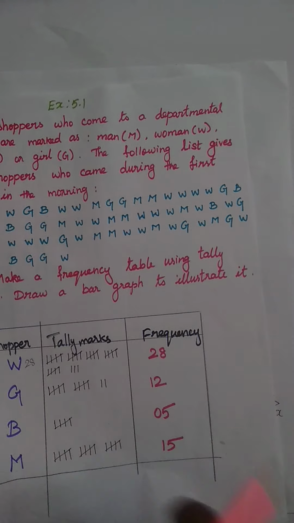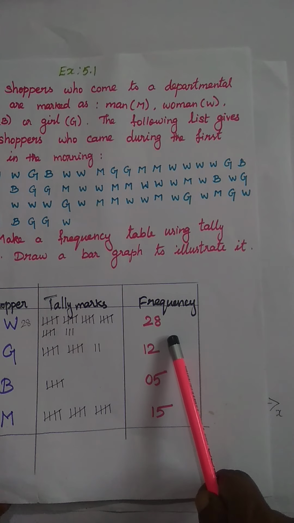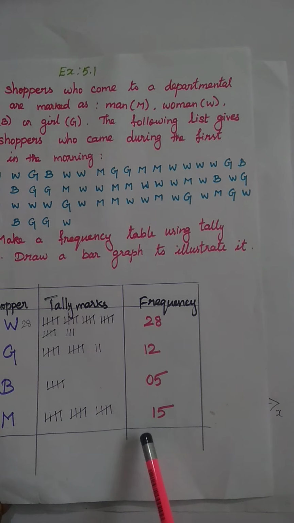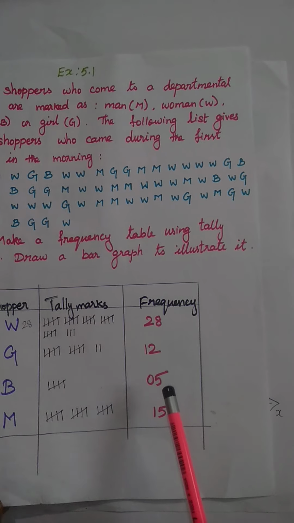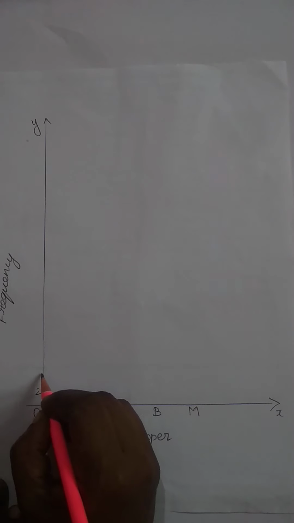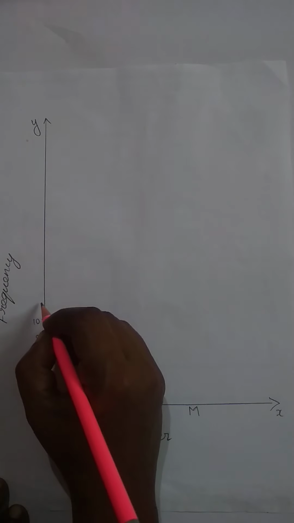So how can we mark the frequency values? The maximum frequency value is 28. So we start from 2, 4, 6, 8, 10. That is easy for us to mark.